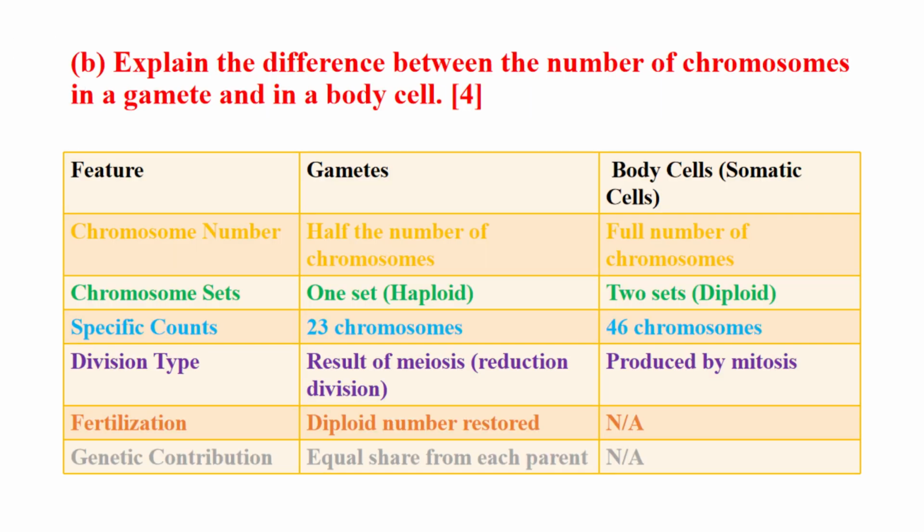Finally, let's discuss chromosomes. Gametes contain half the number of chromosomes, 23, making them haploid, while body cells, or somatic cells, have a full set of 46, or diploid. This difference is crucial for understanding reproduction, as fertilization restores the diploid number.